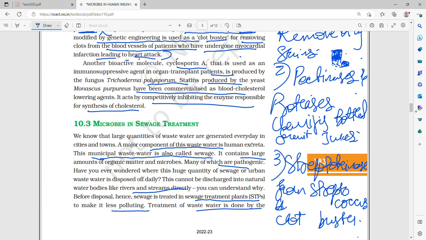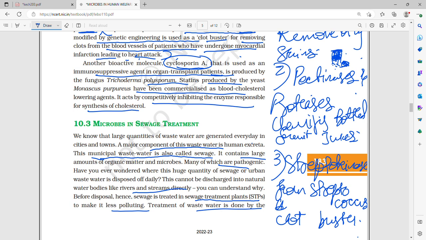Another bioactive molecule is cyclosporin A, which is used as an immunosuppressive agent in organ transplant patients. There is graft versus host disease, wherein after a transplant the body tries to attack the organ because it realizes it is not its own organ.